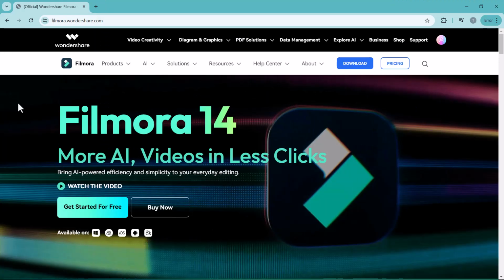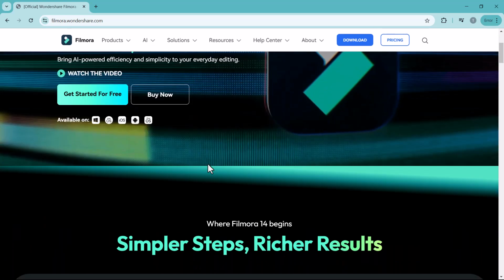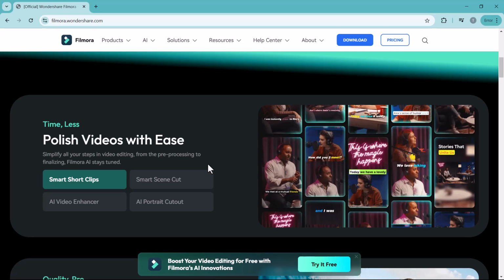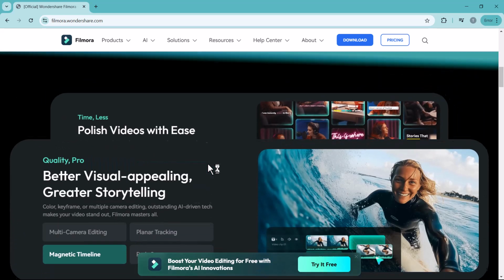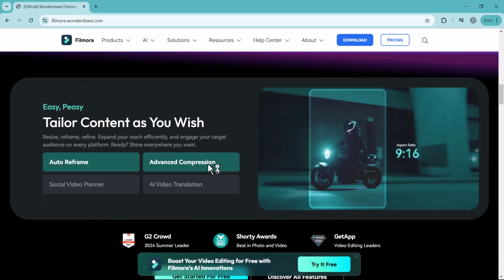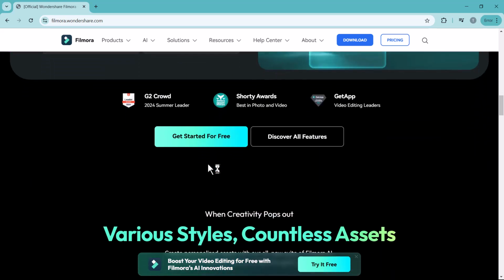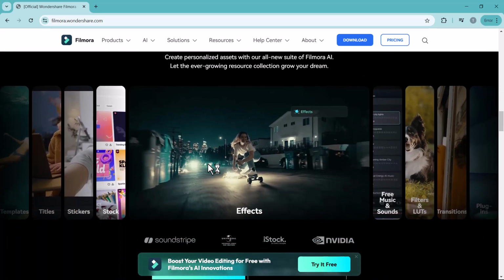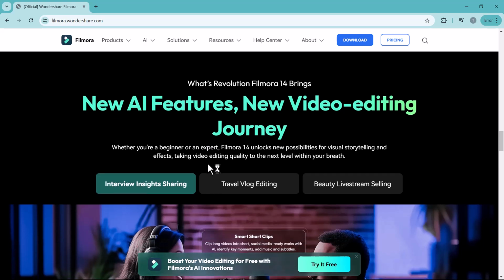With the new AI toolbox, Filmora 14 is now capable of handling every editing task in one place, removing the need to juggle multiple tools or websites. Stick around and I will show you some of its brand new features with practical demonstrations, revealing just how transformative this version can be. So let's jump right in and unlock the full potential of Filmora 14 together.